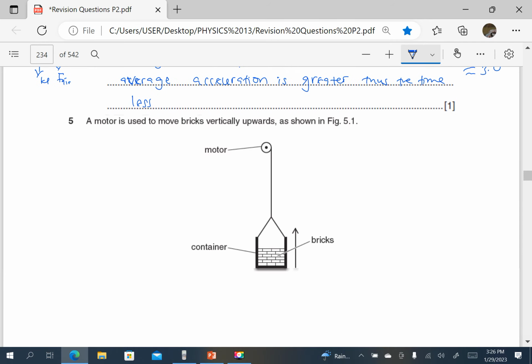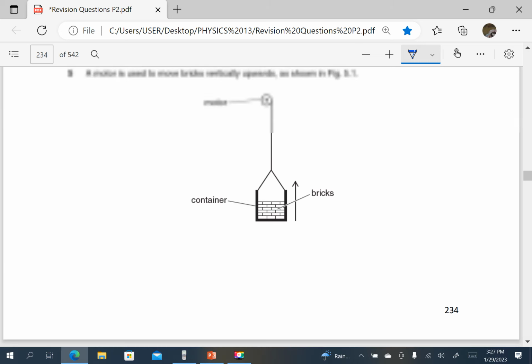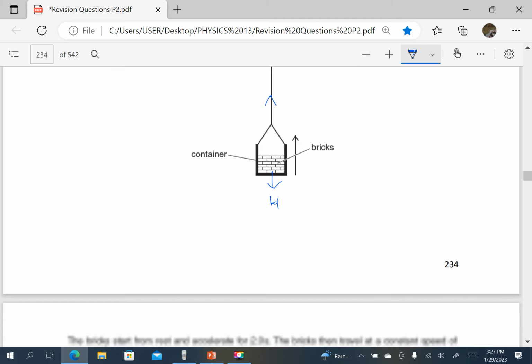A motor is used to move bricks vertically upwards, as shown here. So the bricks must have a weight which is vertically downwards, but there should also be a tension in this material.